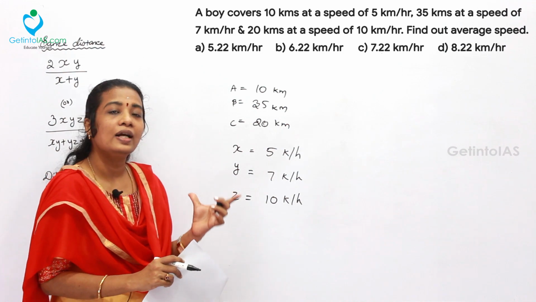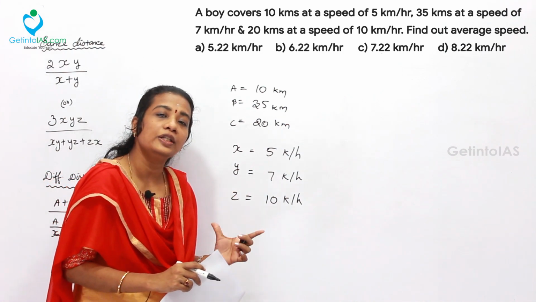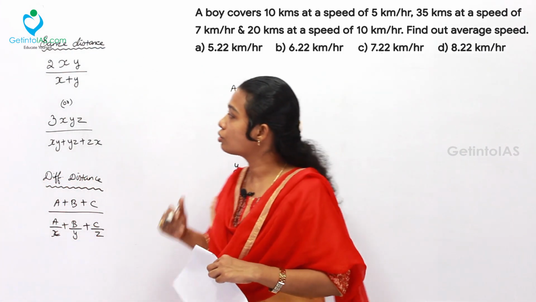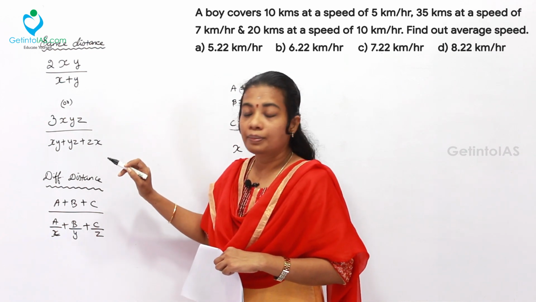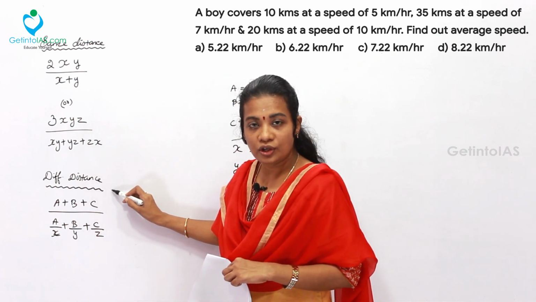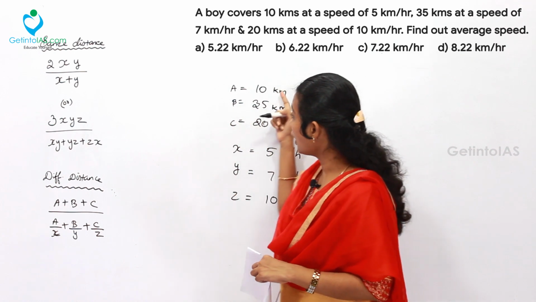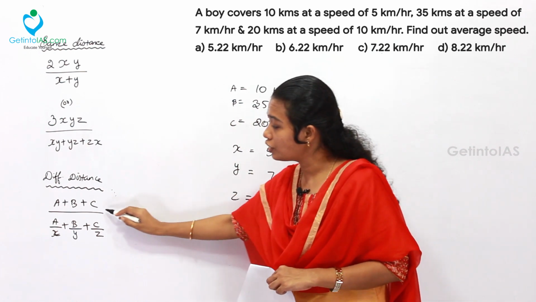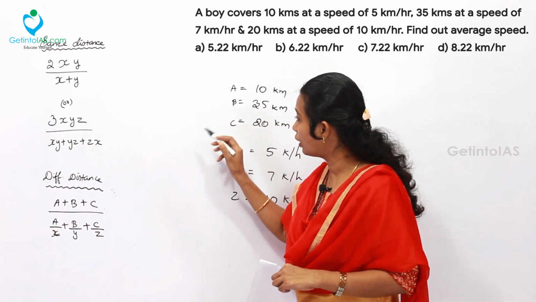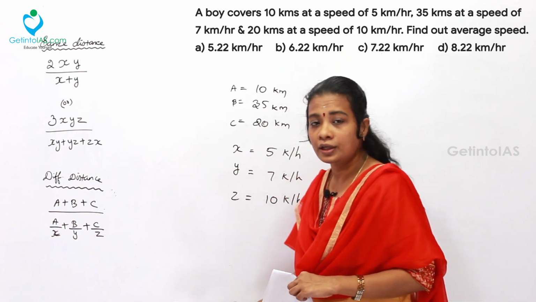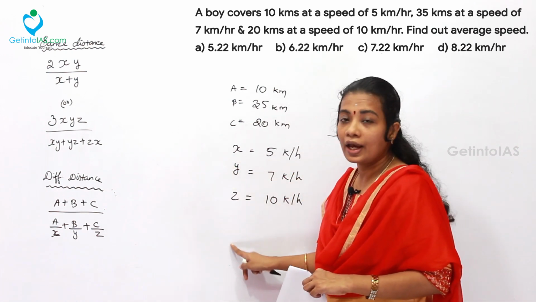The usual formula is total distance travelled by total time taken. Or else you can also solve it by the method for different distances. You can choose this one because 3 different distances are given. In the numerator you can substitute the values for A, B and C. In the denominator you can choose X, Y, Z.